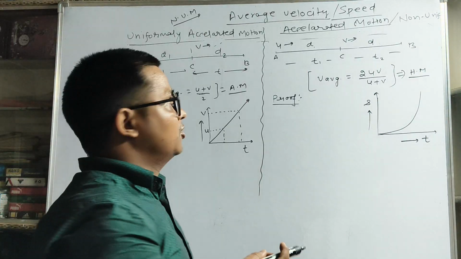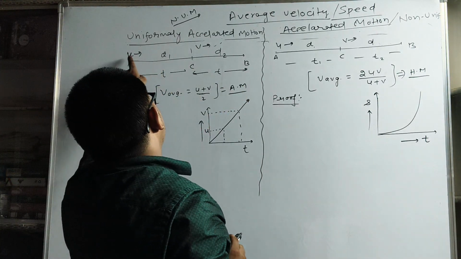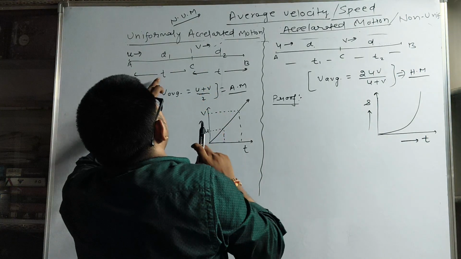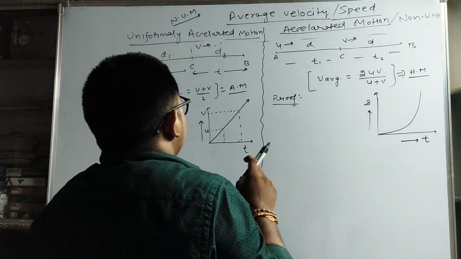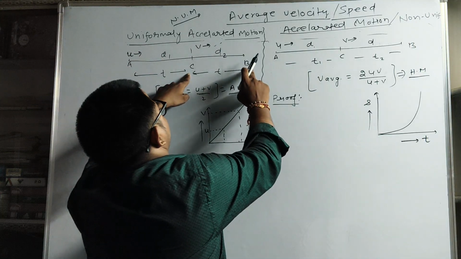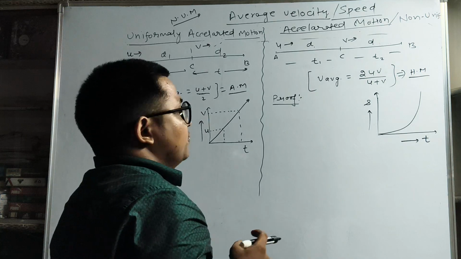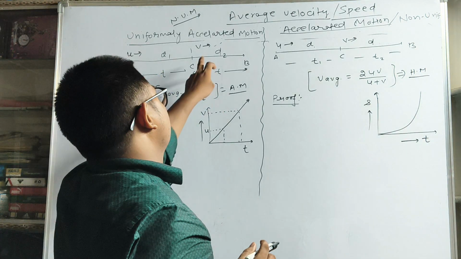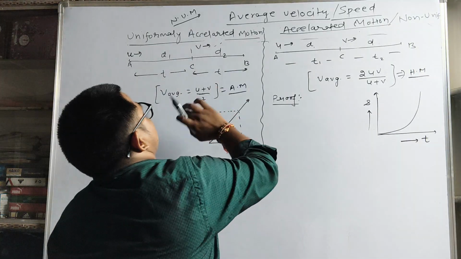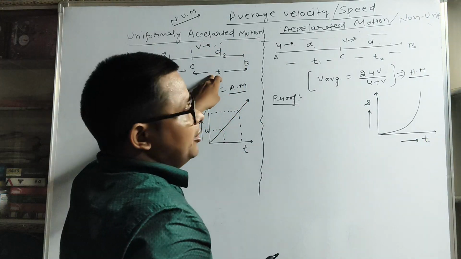So let's suppose that an object is moving from point A to B with initial velocity u for distance d1 in time t, and in the next period, from B to C in time t, the distance is d2 and the velocity is v, the final velocity.